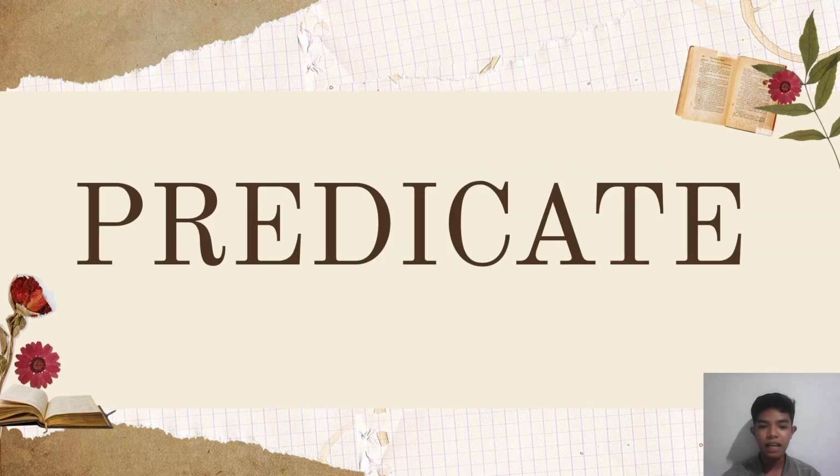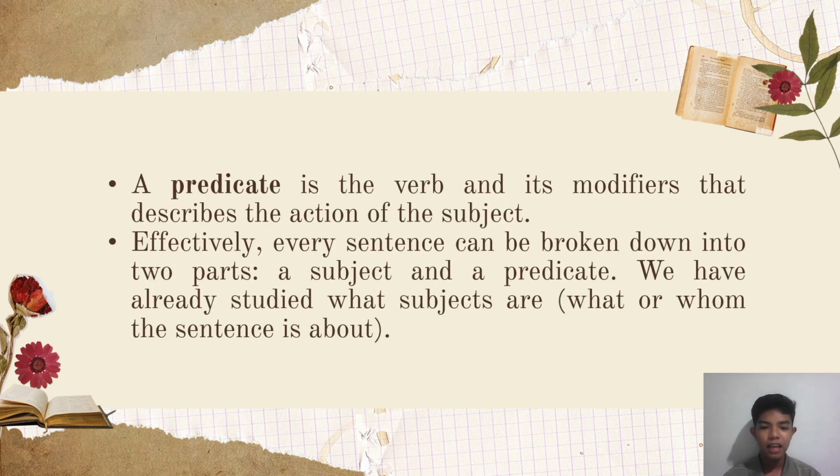Next, we tackle the predicate. So what is a predicate? A predicate is the verb and its modifiers that describes the action of the verb. Effectively, every sentence can be broken down into two parts, a subject and the predicate. We have already studied that subjects are what or whom the sentence is about. The predicate is the part of the sentence that tells us something about the subject. Remove the subject and the remaining part of the sentence is the predicate.